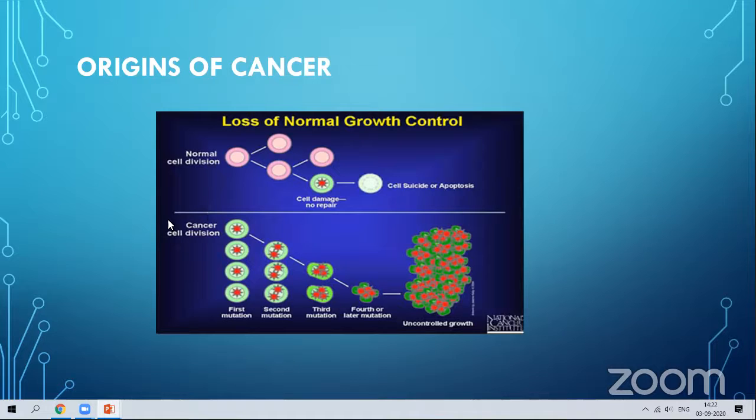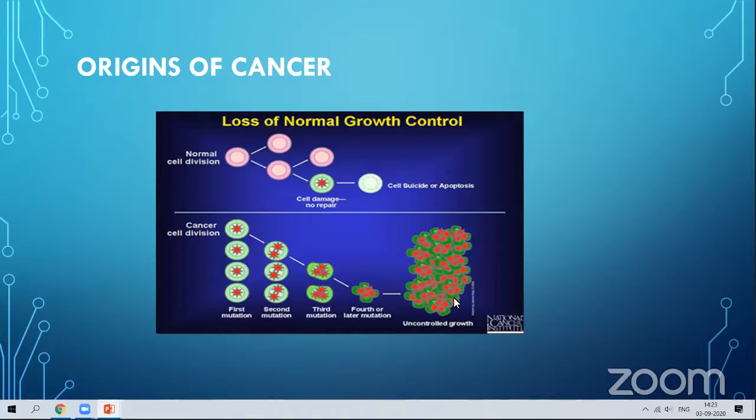But if it is a cancer cell division, the ruptured cell, that damaged cell, that malicious cell will divide. For the first mutation, it will be divided into two. It will replicate. Second mutation, it will be two. Third mutation, it will be increasing in number. Fourth mutation, it will be increasing in number. After that, it will grow rapidly. The rapid growth of these cells will be there. They will multiply in an uncontrolled manner.